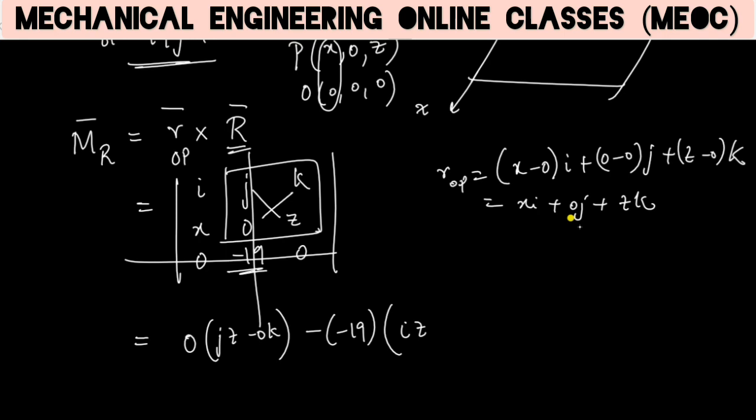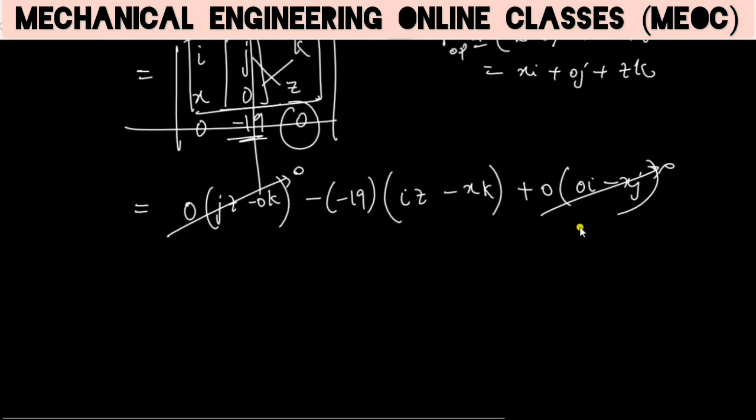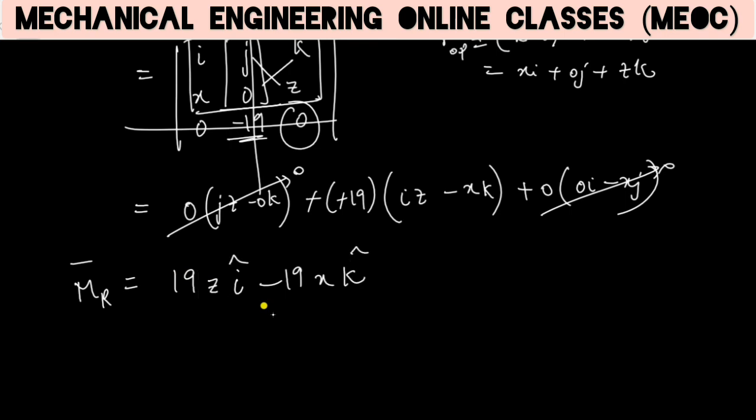Iz minus xk plus 0 into this determinant, 0i minus xj. This becomes 0, this becomes 0, then the moment of the resultant is 19z i minus 19x k. I am writing according to the i, j, k pattern only. So this is the moment of the resultant.